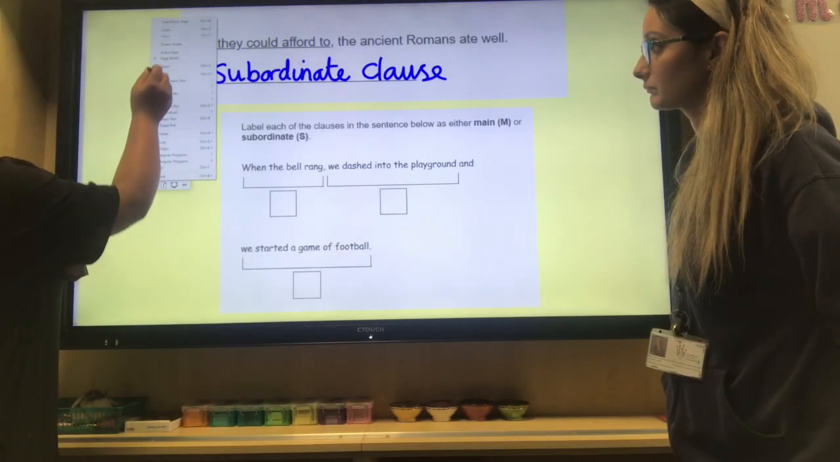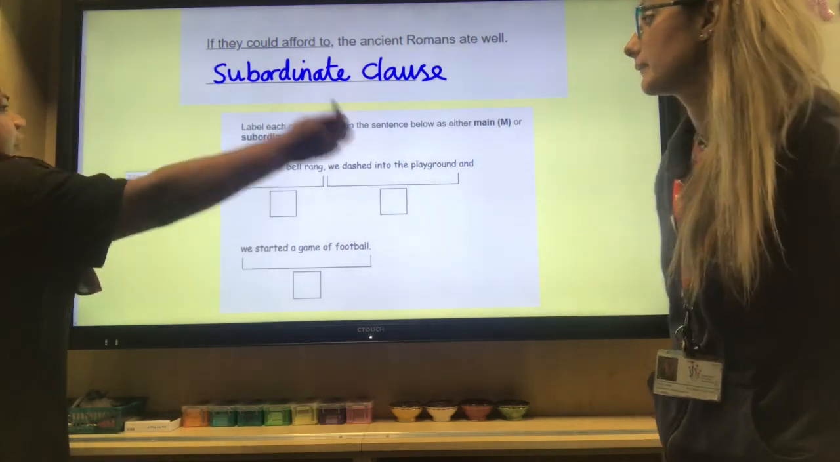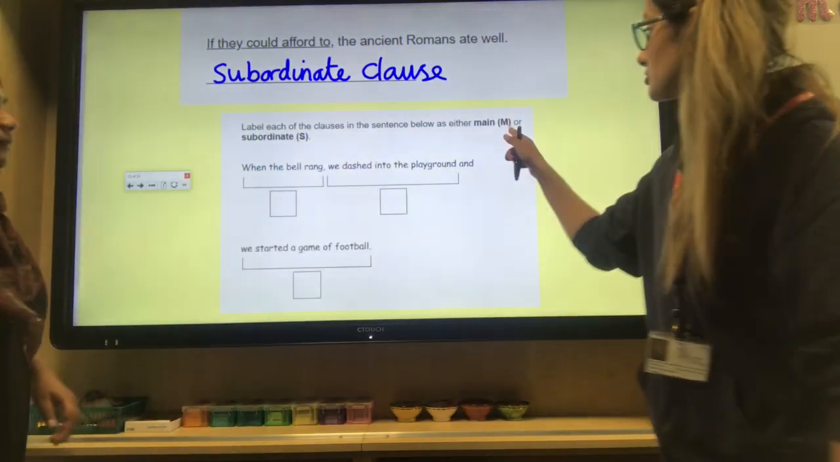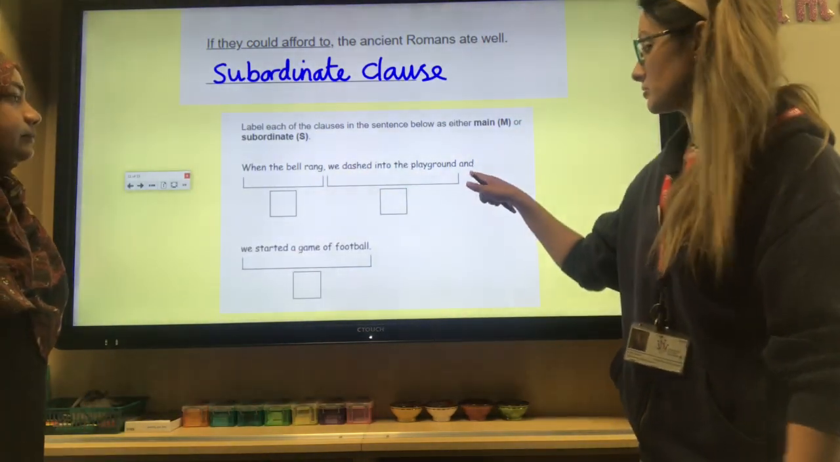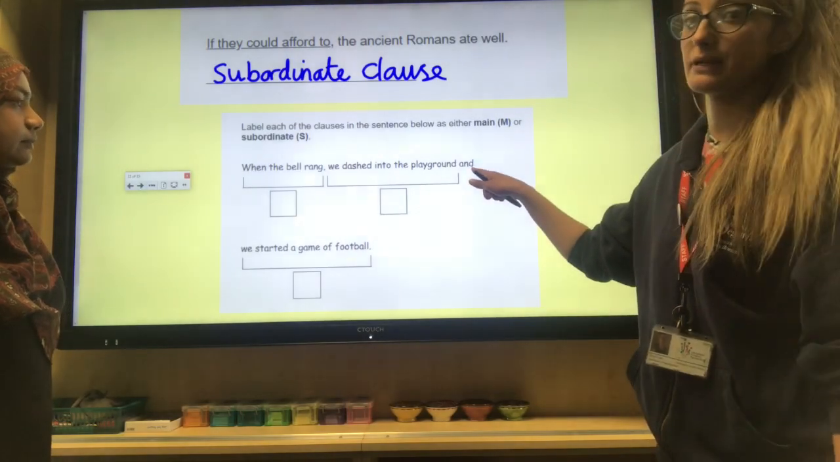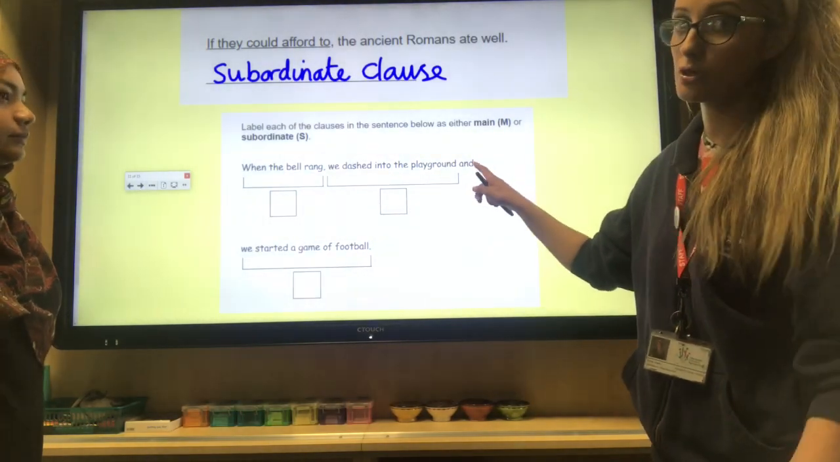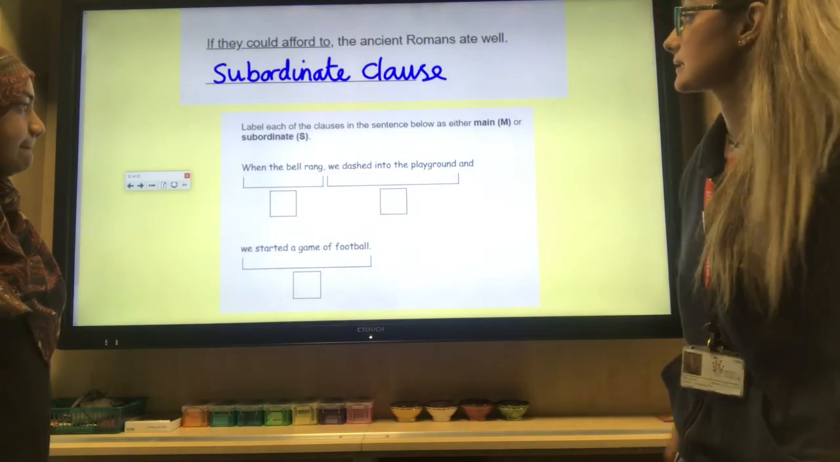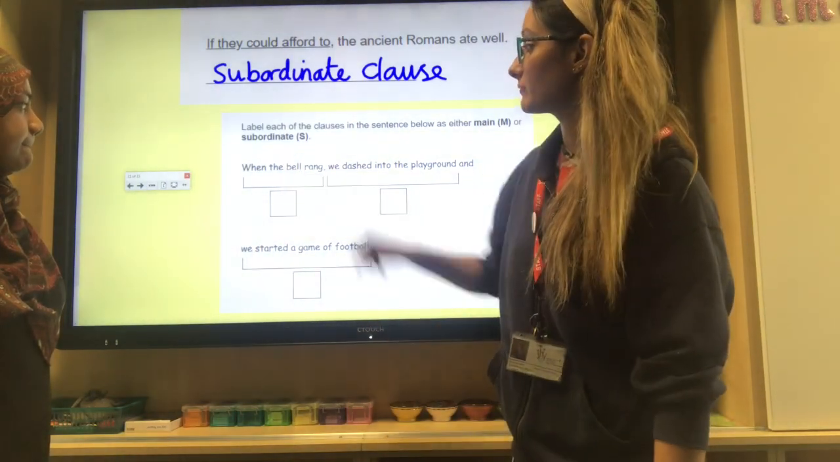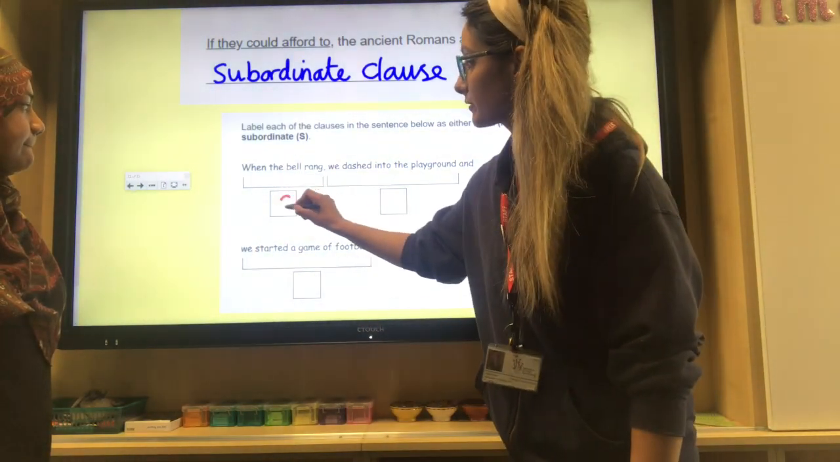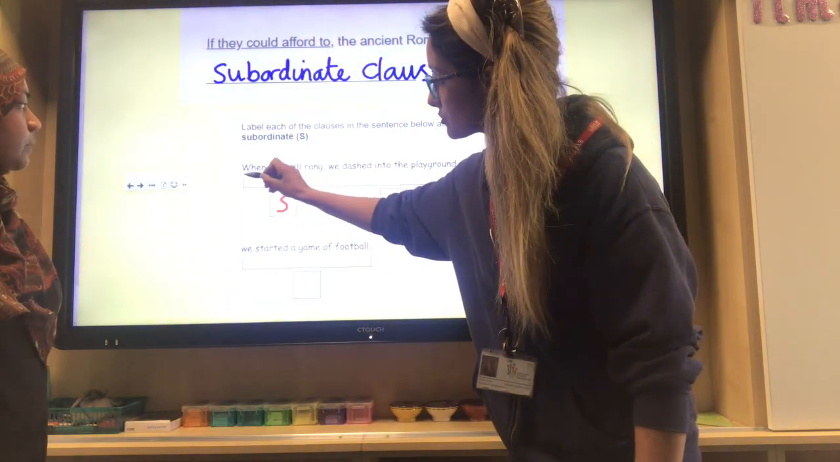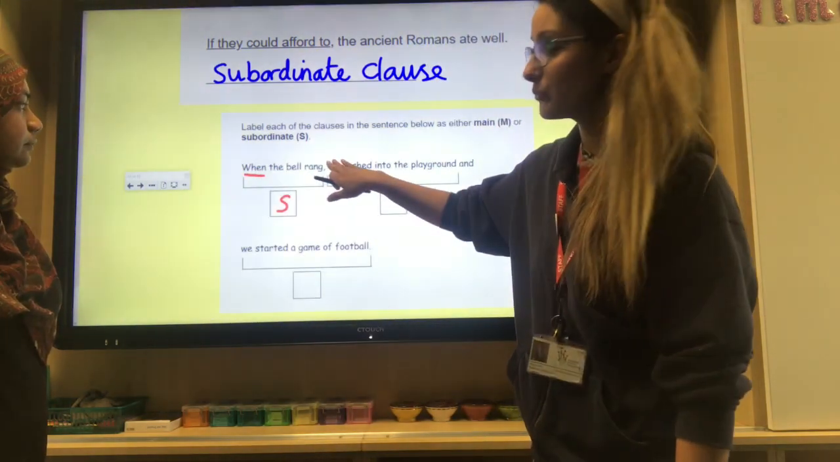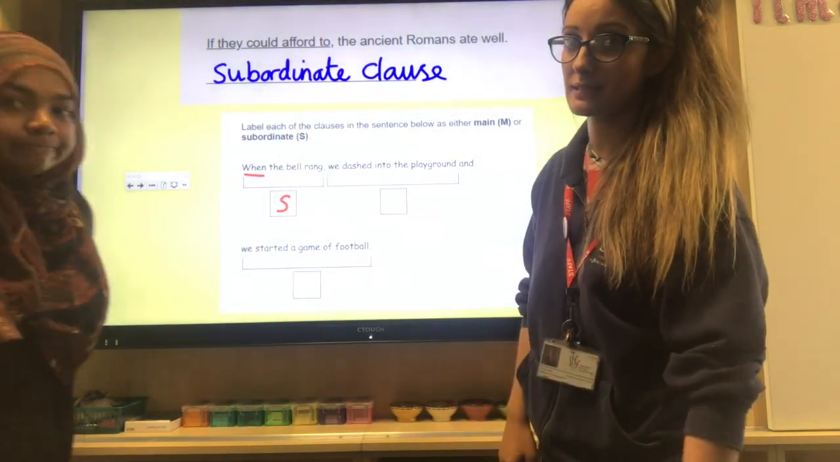Mrs. Gale, are you ready? I am. Okay, here you go. So you just put an M here or S for subordinate. And do notice that they have not identified the conjunction and in what they've underlined here. So, when the bell rang, that is going to be a subordinate clause. The reason is because you've got your subordinating conjunction here. Also, when the bell rang doesn't grammatically make sense on its own.